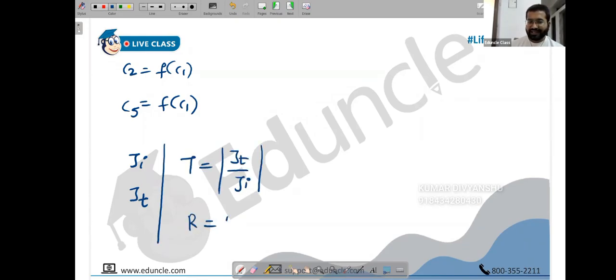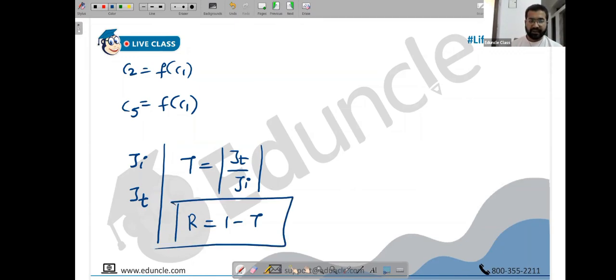Once you are done with this, what's next? Can I write R as 1 minus T? R plus T is 1, so that condition can still be used and R will be 1 minus T. Okay, make a note.